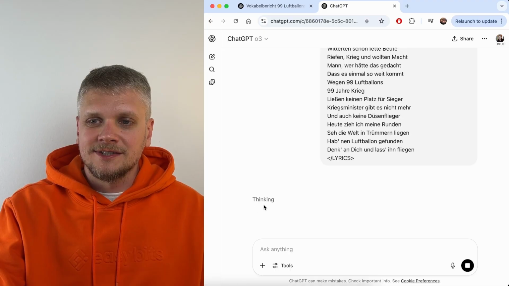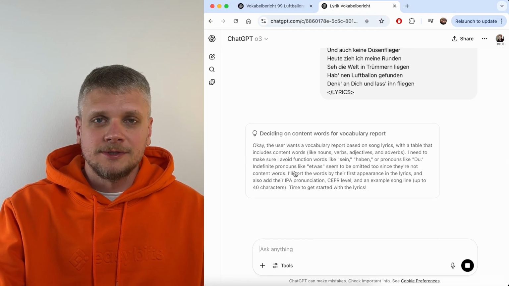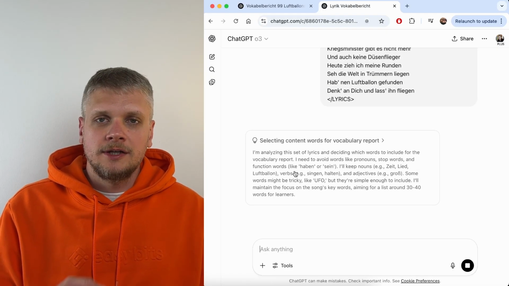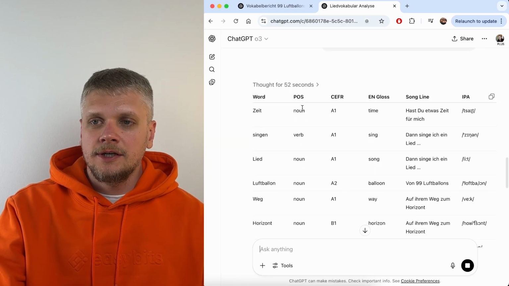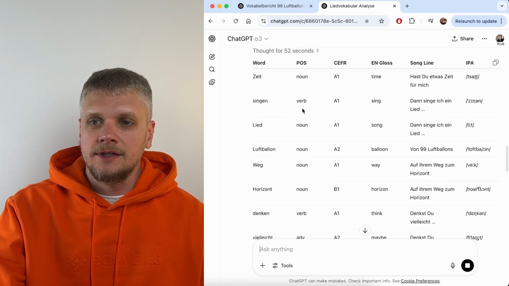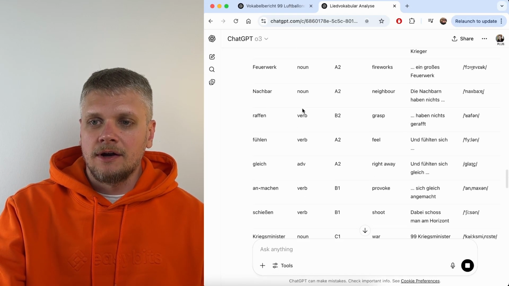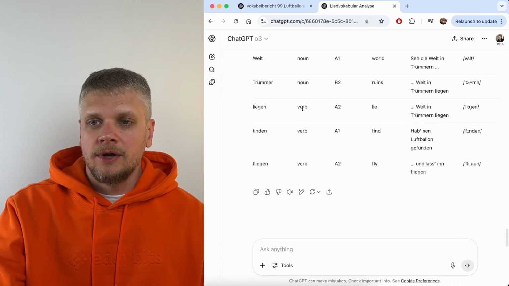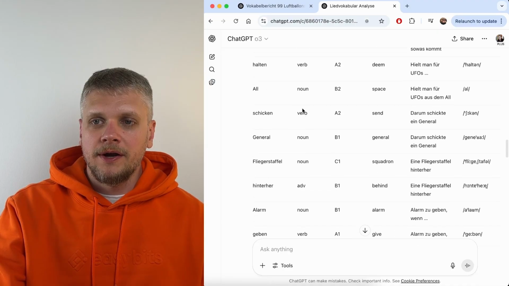We see that it starts thinking, and it actually describes its thoughts. It might take some time, but usually it doesn't take more than a minute or so. And now we see it was thinking for 52 seconds and it is extracting words right now. And we can say that the results are actually pretty similar. Let's wait until it's done. Yes, it's done. And now we can compare these results.